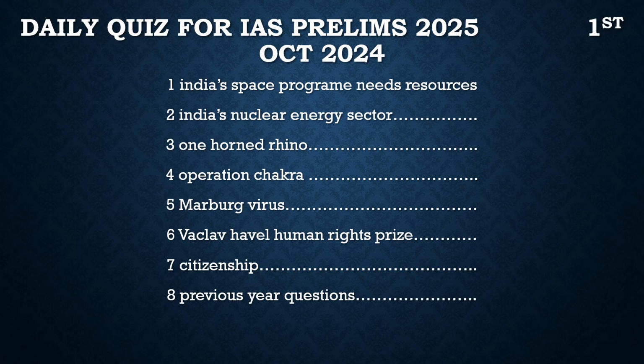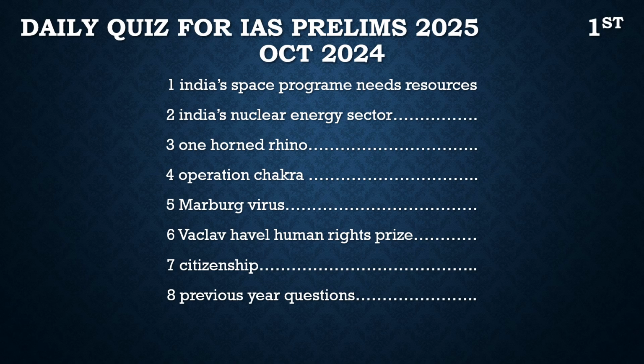Then the next article is about India's nuclear energy sector. This is also an interesting article. Recently, before elections, the interim budget was passed. In that, it was clearly mentioned that India will go for the privatization of nuclear energy, that private sectors would also be allowed to work in the nuclear energy sector.